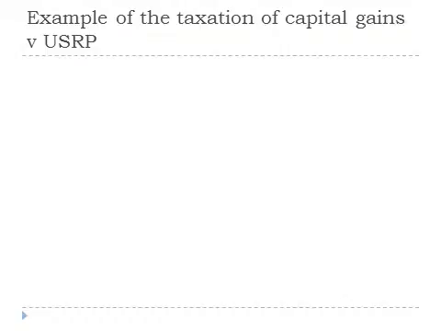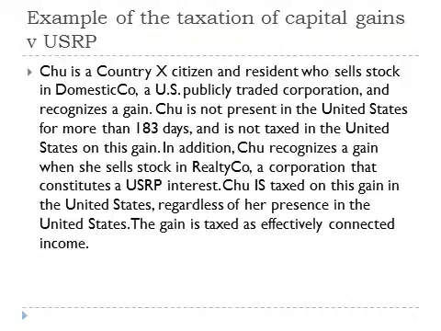Here's an example comparing the taxation of U.S. capital gains with the gains from the disposition of a U.S. real property interest. Chu is a Country X citizen and resident who sells stock in Domestic Co., a U.S. publicly traded corporation, and recognizes a gain.